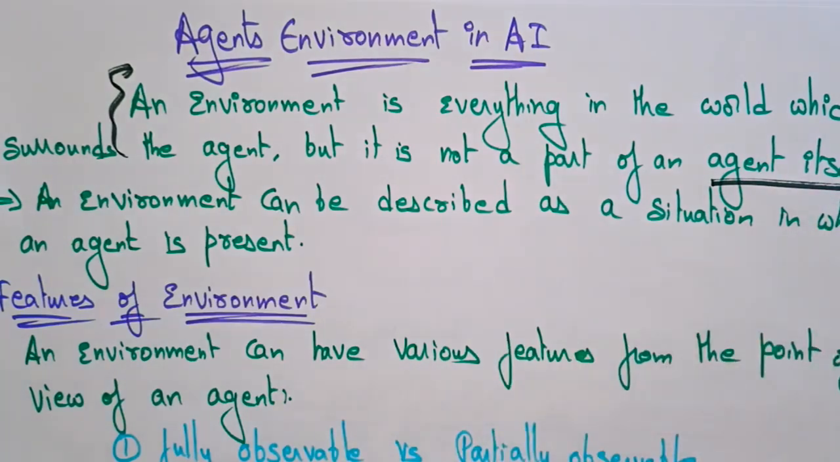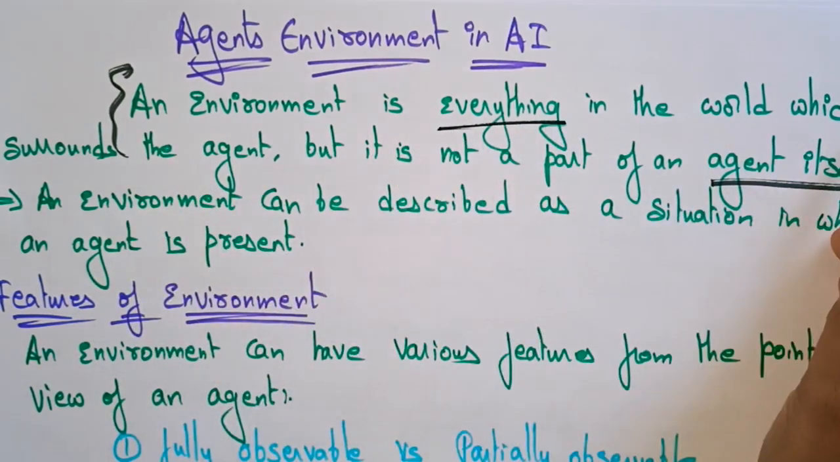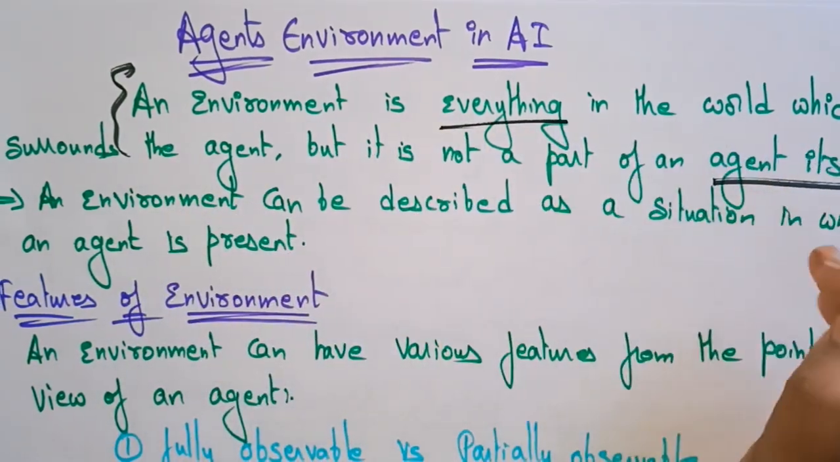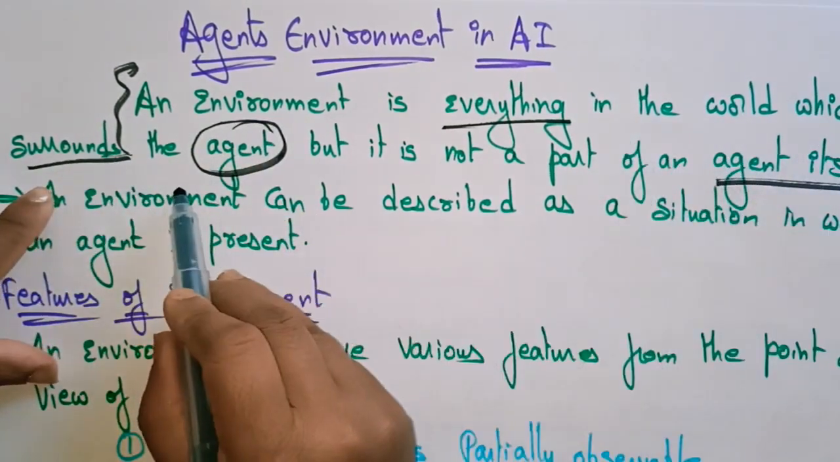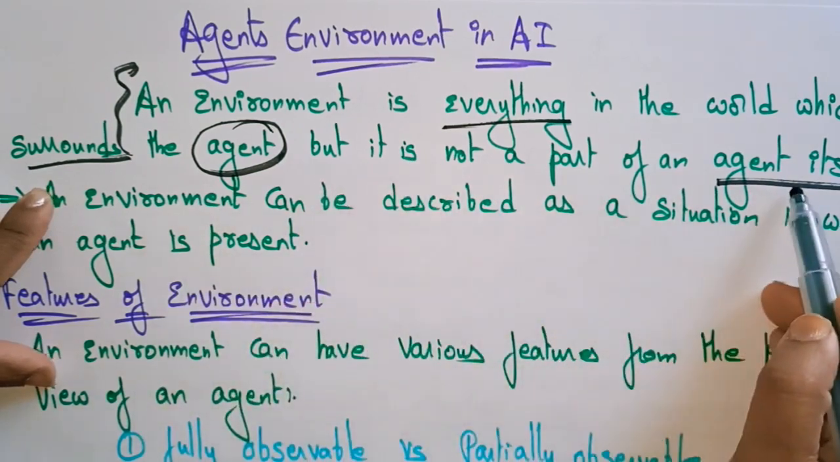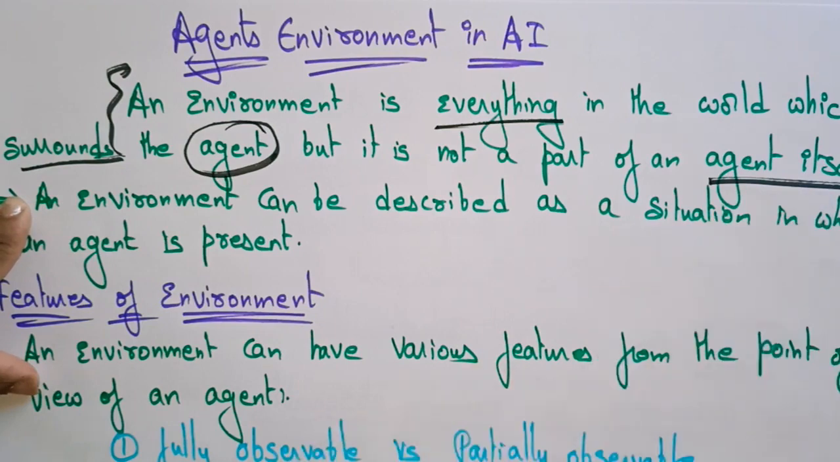I already explained that environment is nothing but whatever the artificial intelligence, that machine, is able to see, and it works based on the conditions of the environment, that you call an environment. And environment is everything in the world which surrounds the agent. So this point you have to remember, that which surrounds the agent, but it is not the part of an agent itself. It surrounds the agent, that you call an environment.